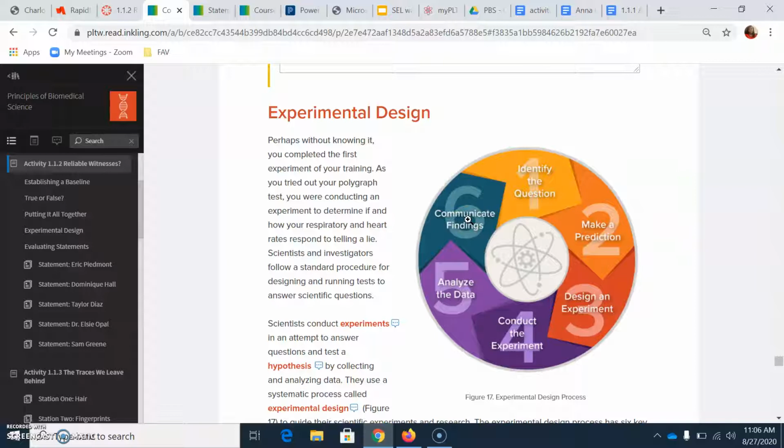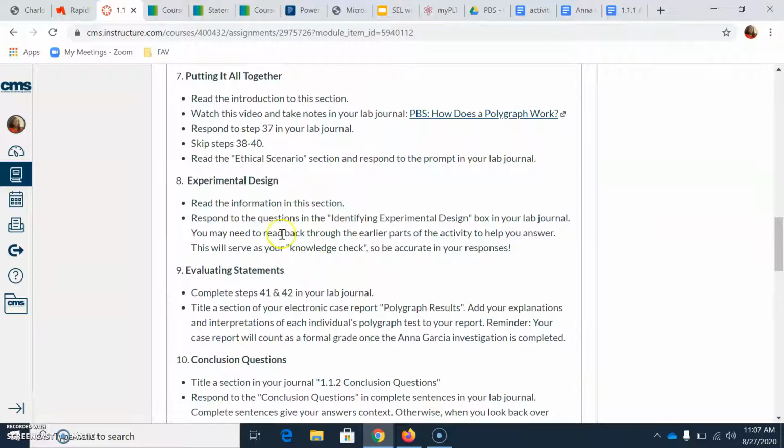So think about if somebody was trying to solve a crime or a murder or something like that, they would have a case report that would have all of that information logged on file electronically, but then you might have to do a press conference. So that way, another way of communication would be oral communication. And that is what step 8 is.